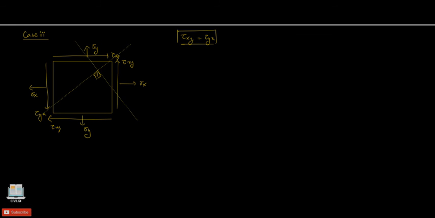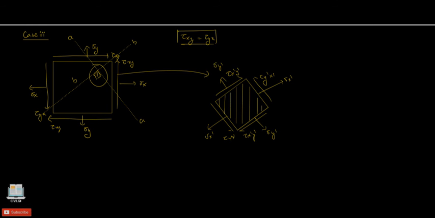Now with respect to that element, the sections B and B here, A and A here. Now we will take out this section outside. This is the element, we have just taken it out for our analysis, and this is inclined at an angle of theta with respect to our normal.